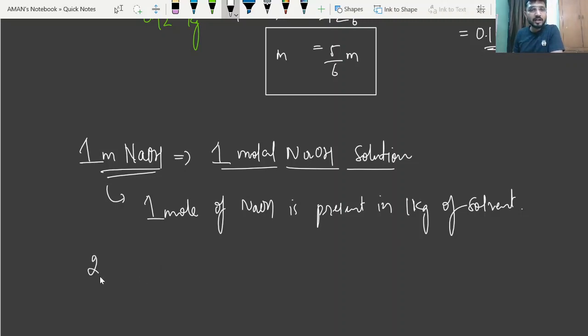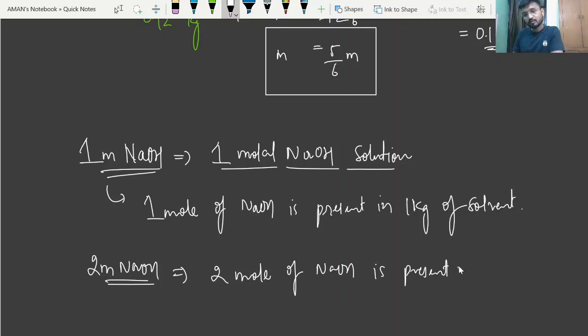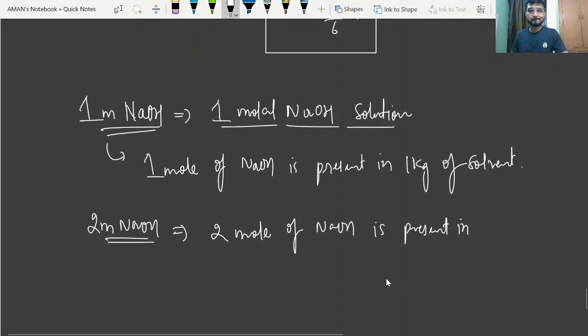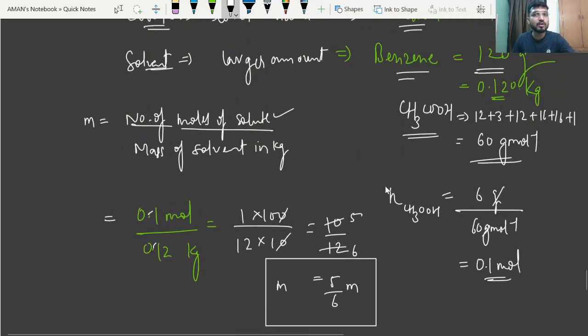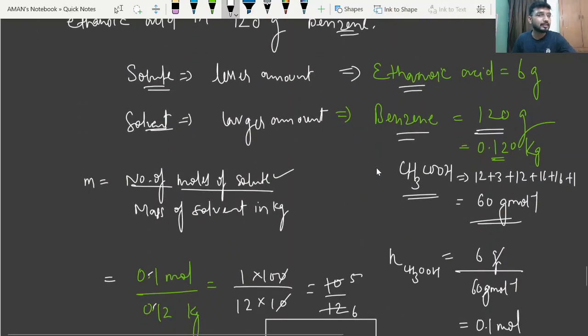And if it is 2 molal, then it means 2 moles of NaOH are present in 1 kg of solvent. Okay, so I hope it is clear to you. So this is all about molarity and molality.